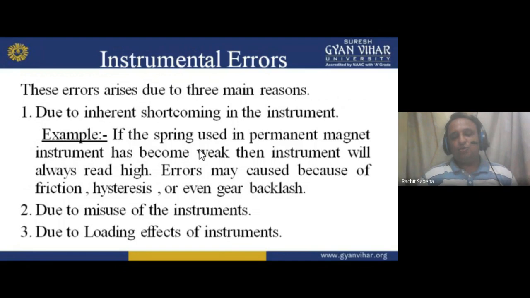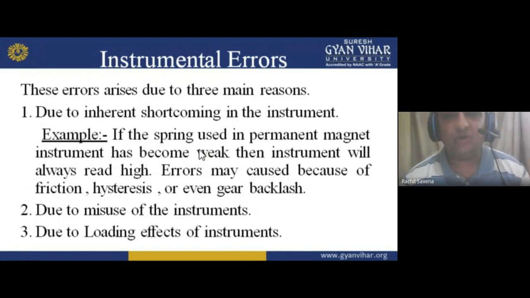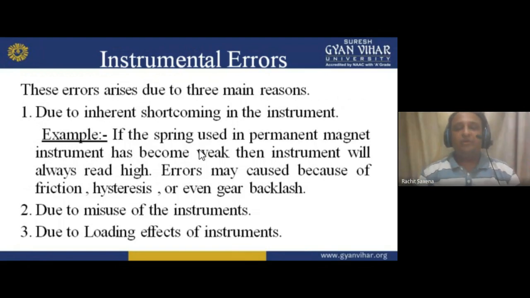So that error will basically be due to misuse of the instrument. Third is due to the loading effects of the instrument. Loading effect means you are loading it higher. You make it overloaded. So due to loading effect, for example, a meter is used for a 10 ampere measurement, and the measurement should basically take place 5 times, but you are still using it 10 times or more. So due to loading, the error will take place because of the capabilities of the instrument also. For example,